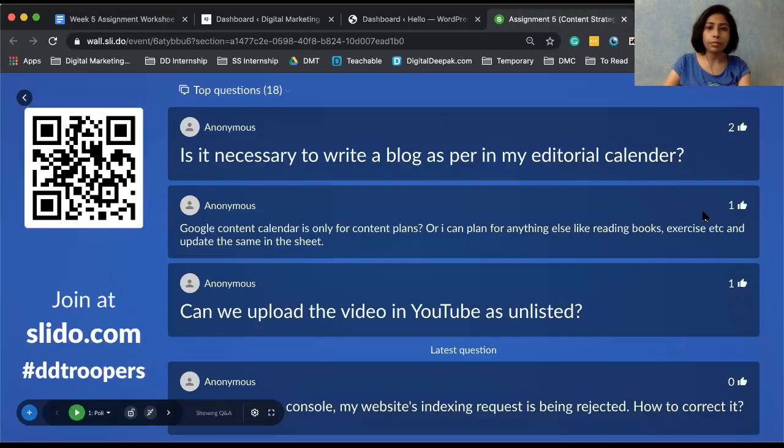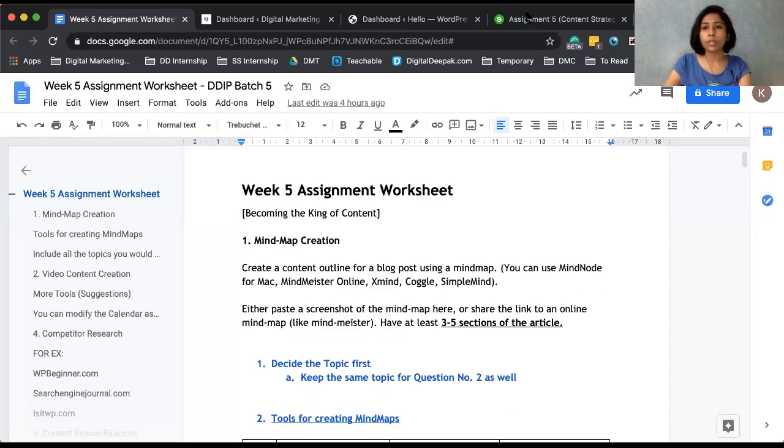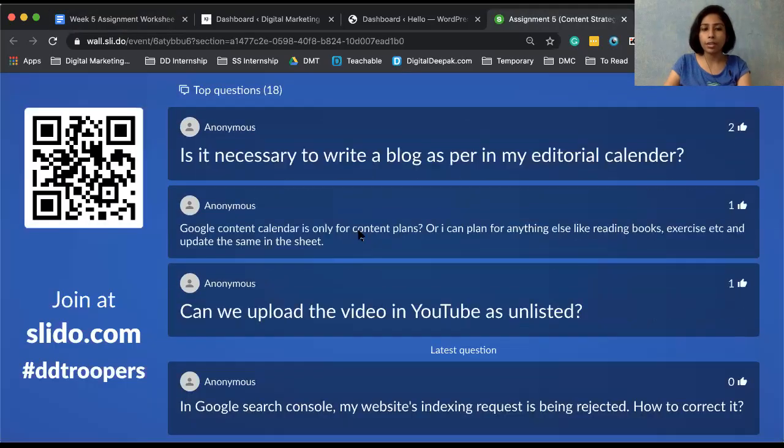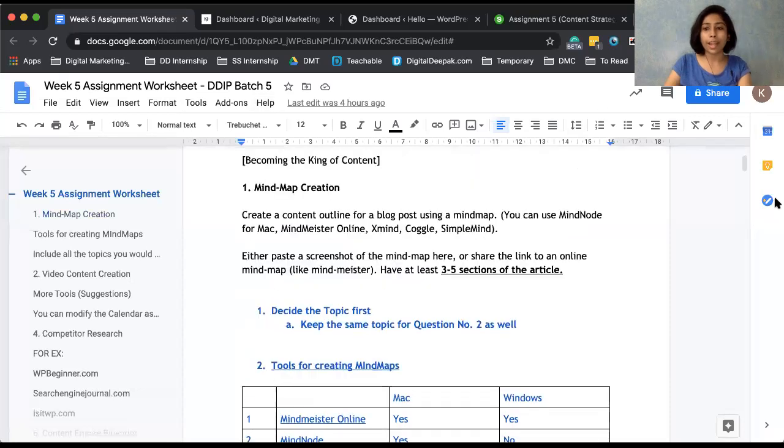So is it necessary to write? That's just 18 questions. That's it. So what we'll do is first go through the worksheet because most of the questions will get answered. And if there are any additional, then we will go back to Slido. So let me know if that sounds good. If that sounds good, you can just give me a quick GTG in the chat box. And we'll get started.